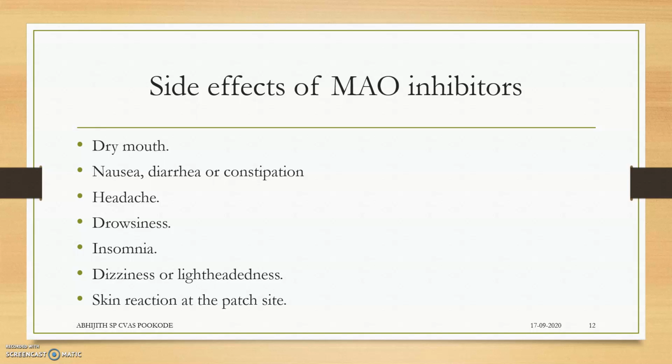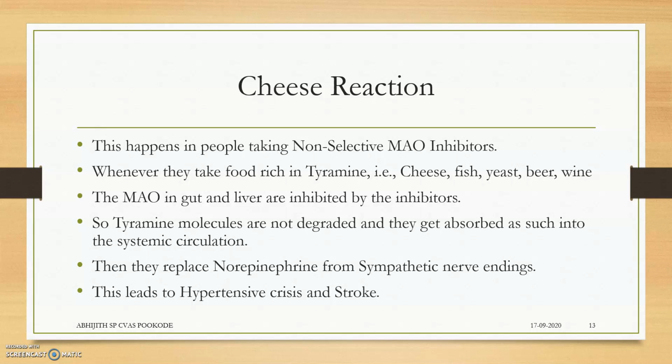Side effects of MAO inhibitors are mainly dry mouth, nausea, headache, drowsiness, dizziness, lightheadedness, and skin reaction at the patch site, even if you are using patches. Cheese reaction. Now, an important reaction. We all know about the molecule tyramine, which is an amino acid present in cheese, fish, meat products, and alcohol, mainly beer and wine.